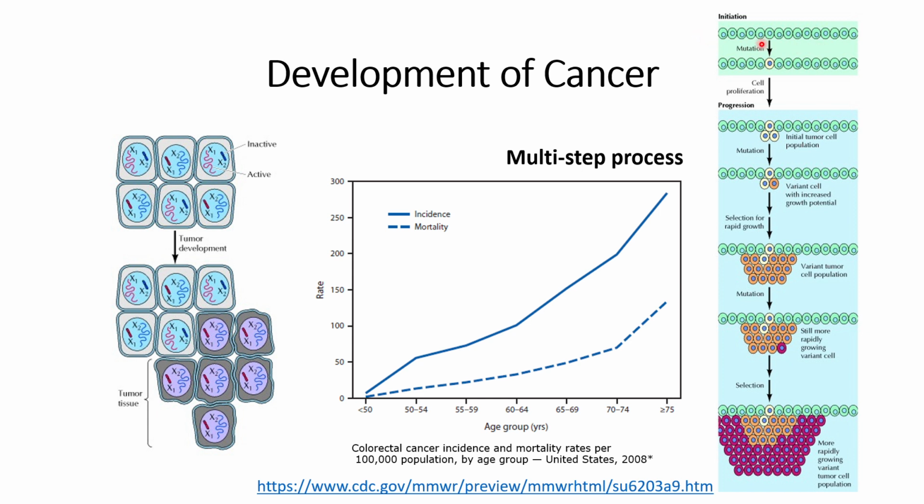So initially, these are the healthy cells, and when a mutation in a single cell occurs, it starts to proliferate. The initial tumor cell proliferates based on the mutation, and the cells will respond. Some mutations might result in an increased rate of proliferation. So based on the mutation, cells will behave.